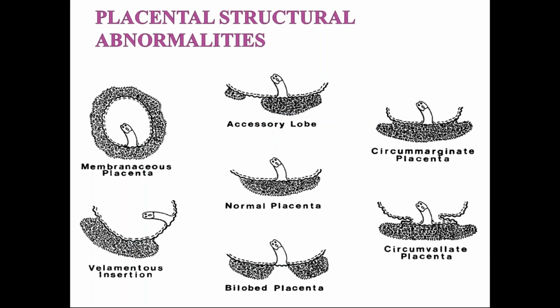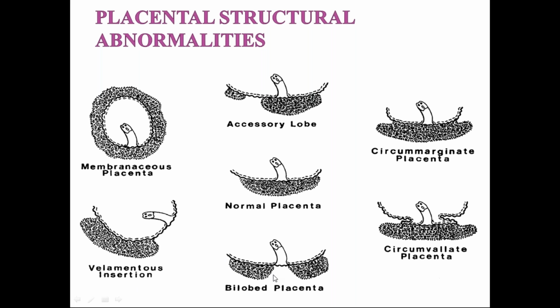These are the various structural abnormalities of the placenta. Actually, the umbilical cord gets attached more in the center portion of the placenta. That is the normal insertion of the umbilical cord. If the umbilical cord is inserted to the membranes, not the placental bed, these are amnion and chorionic membranes, it is called filamentous insertion.